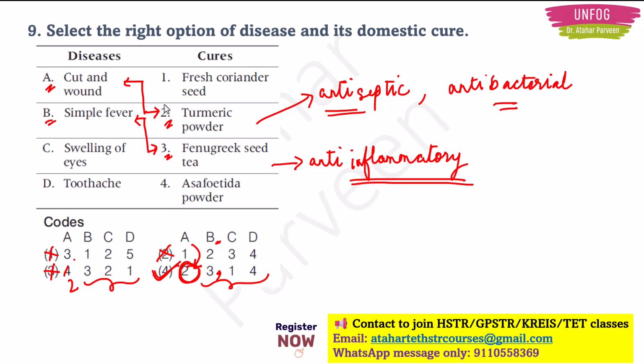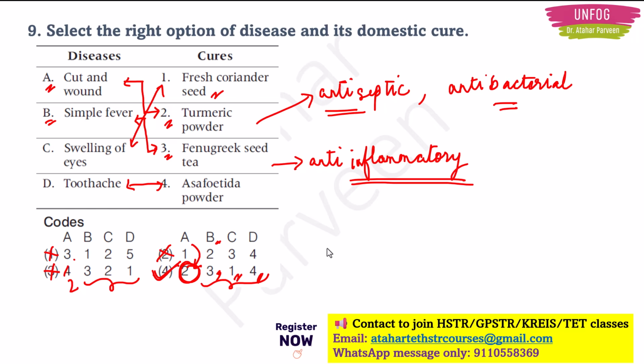You know, swelling of the eyes, there will also be watery and redness will be there, no. Those properties are targeted by fresh coriander seeds. So for option C, we have to tick first option. So is it there in fourth option? Yes, correct. So automatically your fourth option will be correct also. For toothache, we use asafoetida powder.